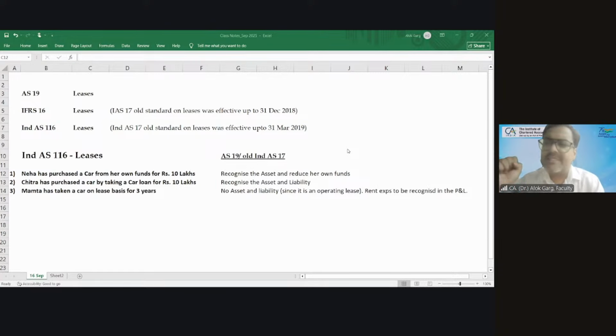Yes. So typically speaking, what is a lease? When you are not able to pay the EMI on a loan, or instead of paying an equated monthly installment, instead of paying an installment of a loan, you are paying a monthly lease rental, right? And in both the cases, whether you are taking an asset on a loan or on a lease, you are getting a right to use the asset. Yes or no?